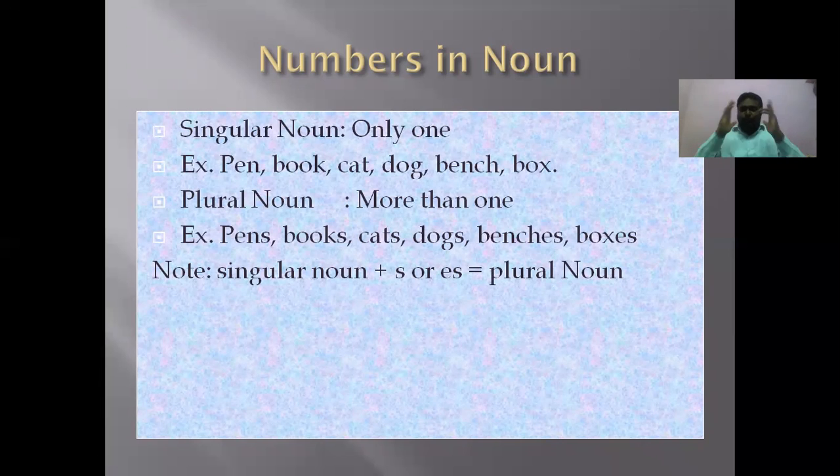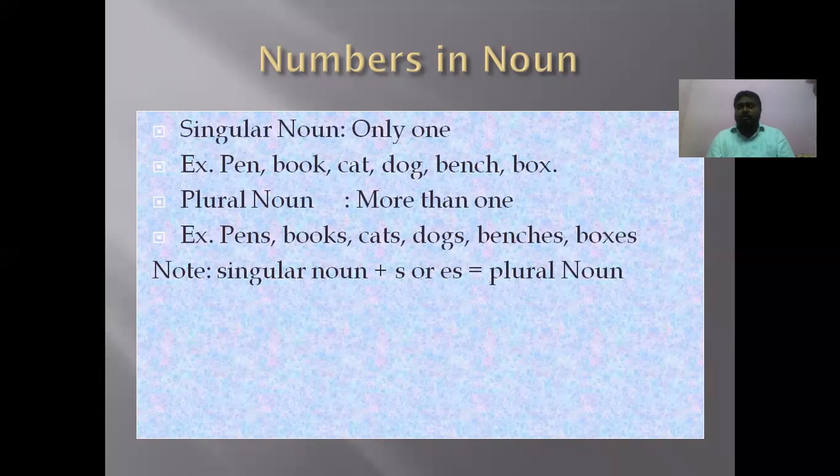Immediately a thought came to our mind. If a noun ends with s or es, blindly we will say it is a plural noun. But it is not possible at all times. Only regular nouns will get s or es.